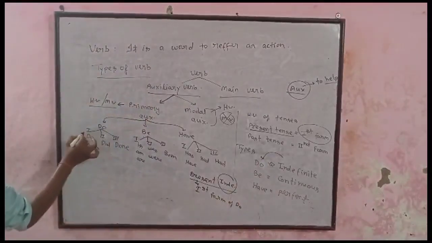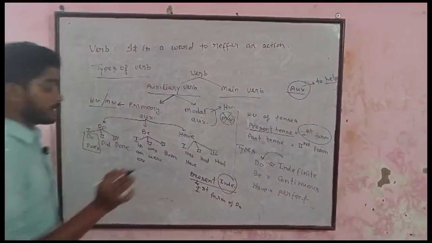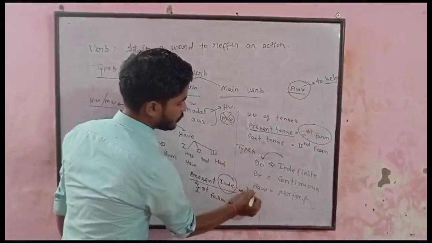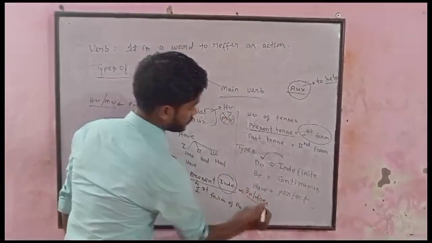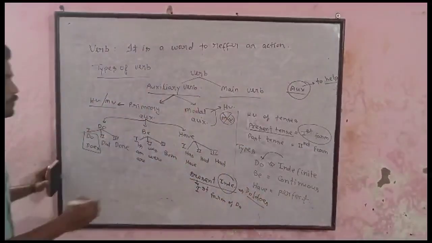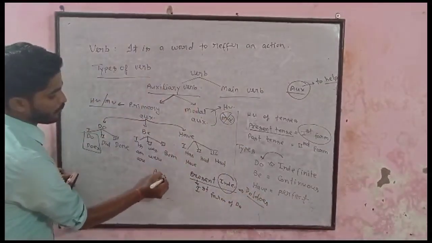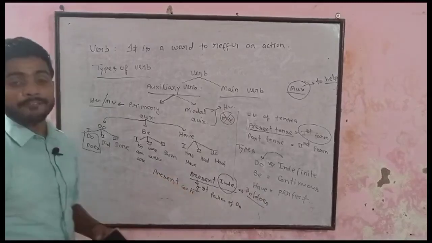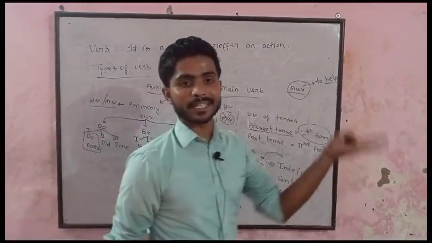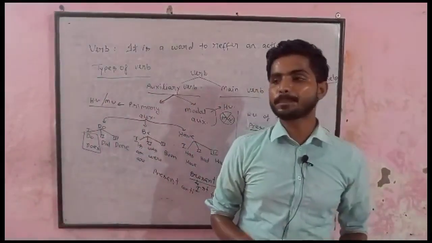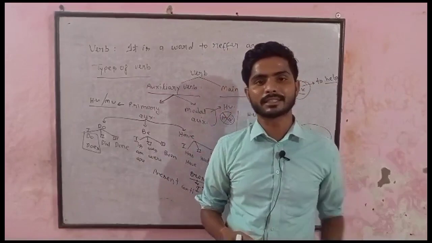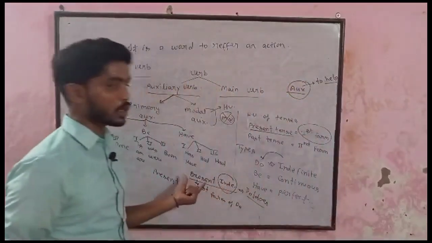Here is do, and the first form is do and does. Then the helping verb of present indefinite is either do or does. You can find the helping verbs of all present and past, but the helping verb of future is directly derived from the modal auxiliaries, so that is not derived from this.